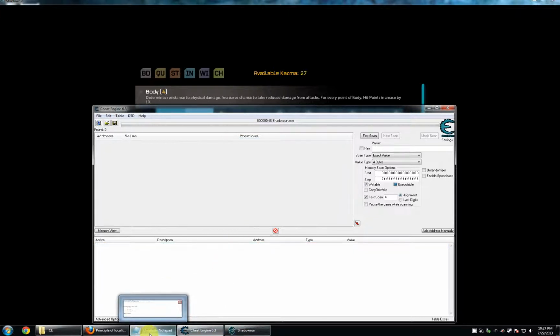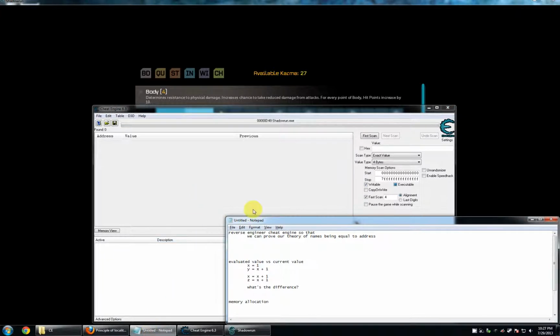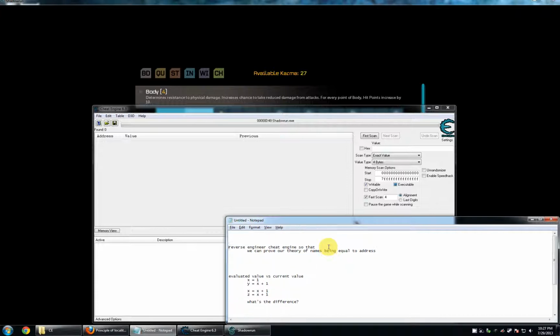Alright. So we're going to bring Notepad back up. I'll bring this down a little bit. And say, like we were talking. I want to write this down one more time just so we can refer to it while we're going through this. There's a variable we're going to name X. Has a value 1. What's really going on? X equals a memory location. That memory location has value. And the value of that memory location is 1.